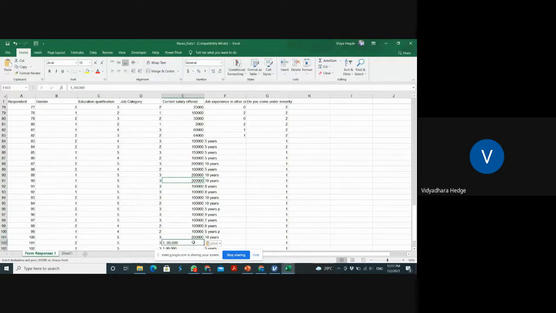Okay. Like that, I have to make whatever modification is required to do this one. Okay, now this is fine.